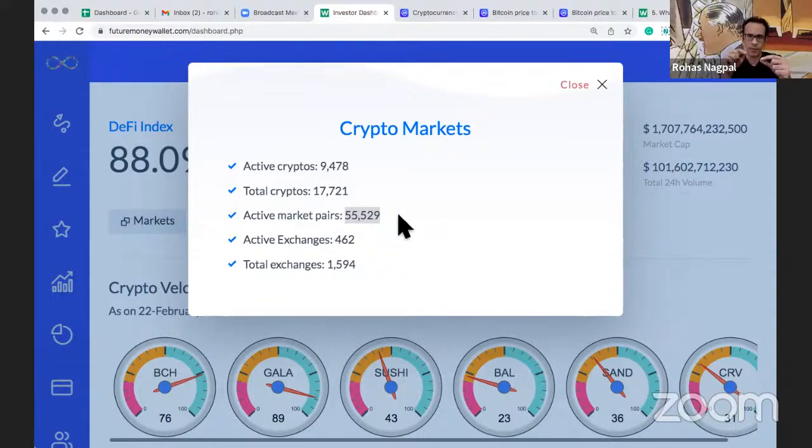So BTC, USDT is called a trading pair or a market pair. Like this, there are different pairs. You can buy cryptos against Bitcoin, USDT, Ethereum, Litecoin. Each of those are pairs, and there are more than 55,000 of them today. The more the better, the more liquidity that creates. There are 462 active exchanges out of a total of 1594 exchanges, which include centralized as well as decentralized.